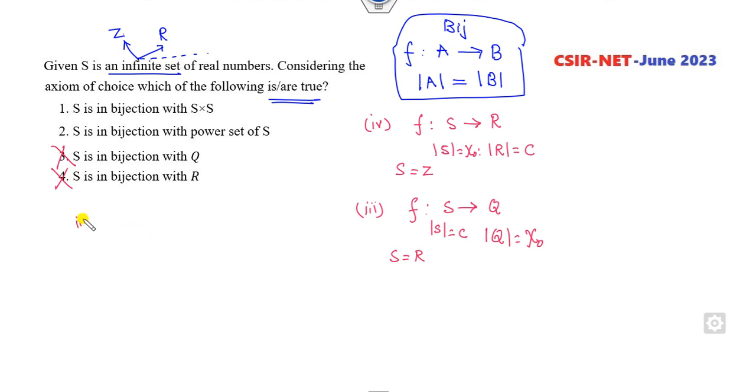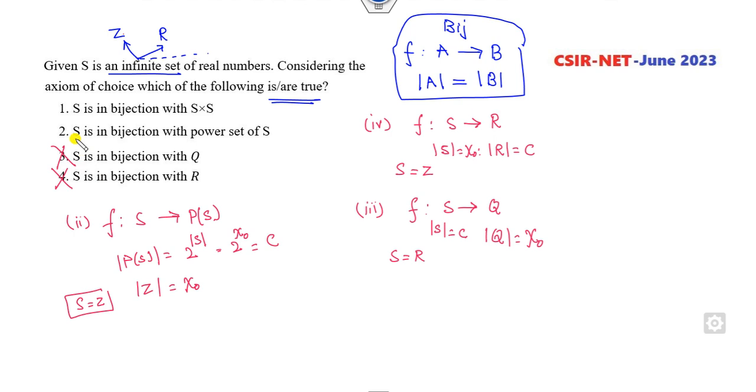Look at the second option. F is the mapping from S to the power set. What is the cardinality of the power set? It is 2 raised to the power S. Now if I consider S as my Z, for example, what is the cardinality of this? 2 raised to the power alpha naught. It is C. But what is the cardinality of S? Which are not the same. This option is cancelled out.